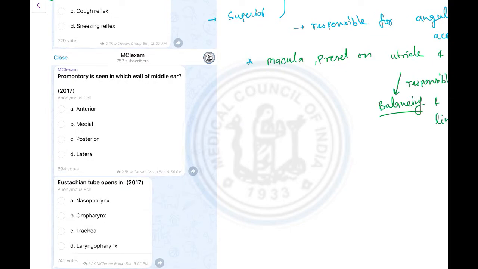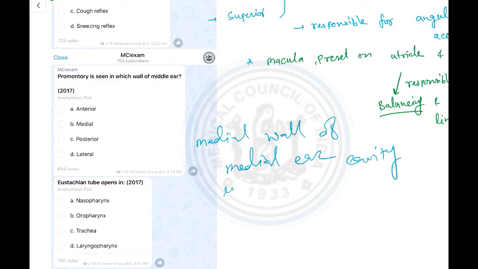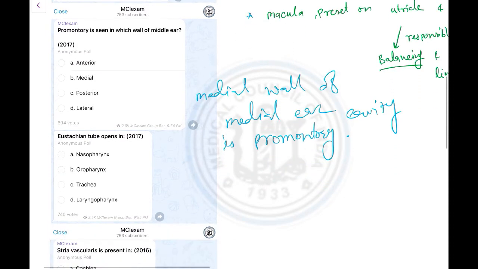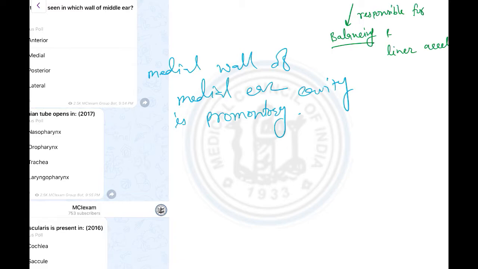In our next question, prominently is seen in which wall of middle ear? The most prominent portion of the medial wall of the middle ear cavity is the promontory. The projection is raised by the basal turn of the cochlea.